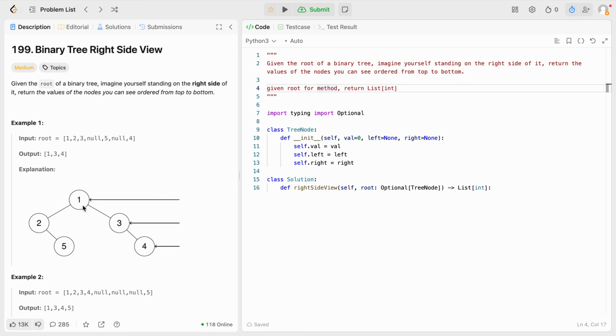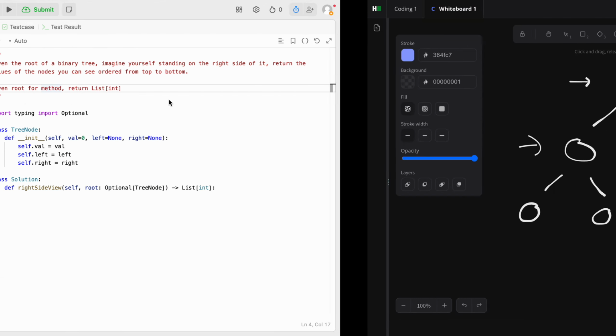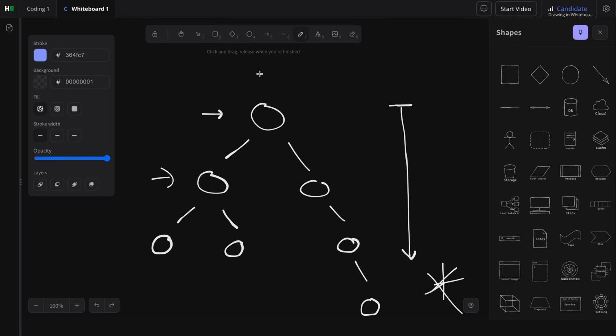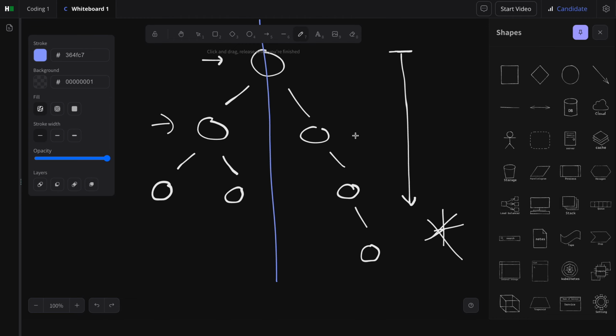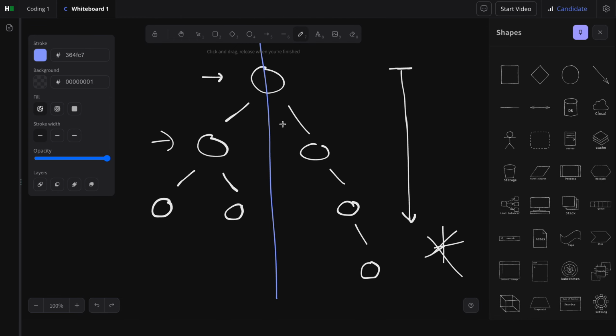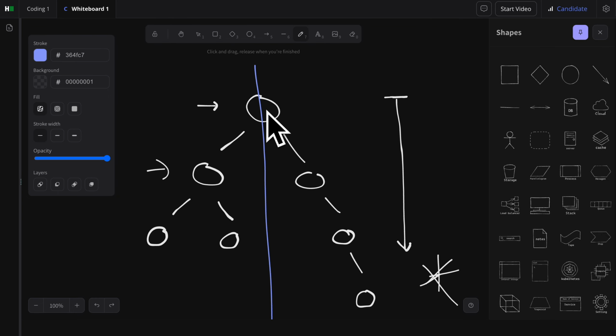So we're standing on the right side, so we don't even consider the left subtree? Is that what's going on? Interesting. Standing on the right side of it. Return the values of nodes you can see in order from top to bottom. Oh, okay. So there's like an imaginary wall of sorts right over here. And you can only really see this right side. So I guess I didn't put values in here, but if this was 1, 2, 3, 4, you'd get that list. And then 5, 6, 7.